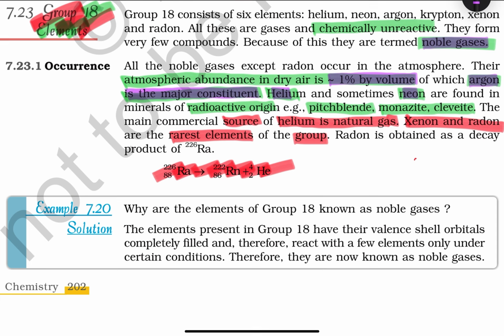Helium and sometimes neon are found in minerals of radioactive origin, for example pitchblende, monazite, and cleveite. The main commercial source of helium is natural gas. Xenon and radon are the rarest elements of the group. And when radium decomposes, radon and helium are formed. Both are noble gases. Interesting.